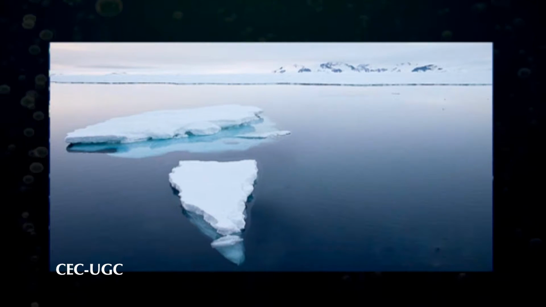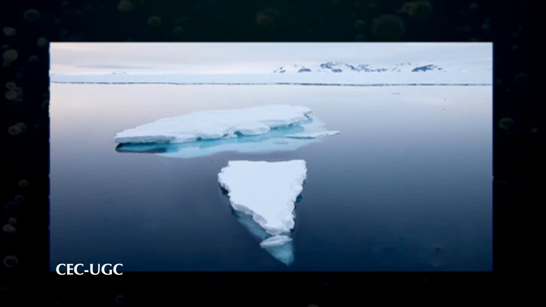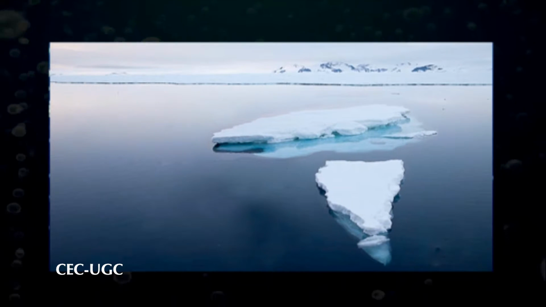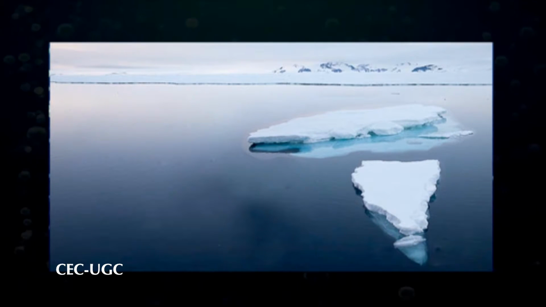The reason for this is the density of water. As you know, water is at its heaviest at 4 degrees centigrade, so it sinks to the bottom of the lake. The colder water floats on top and turns to ice when it reaches 0 degrees centigrade.